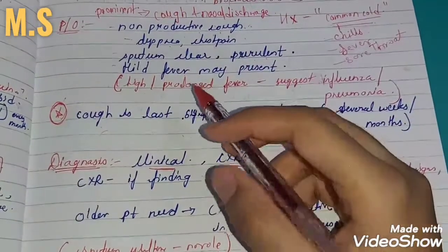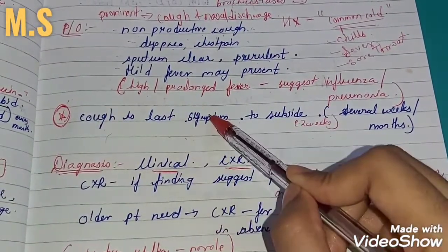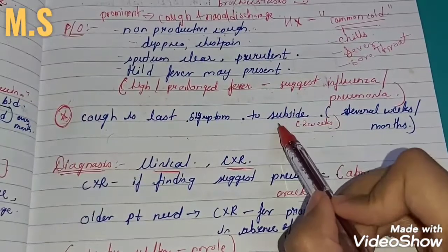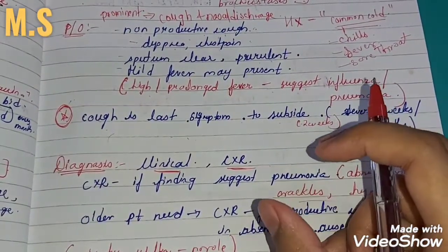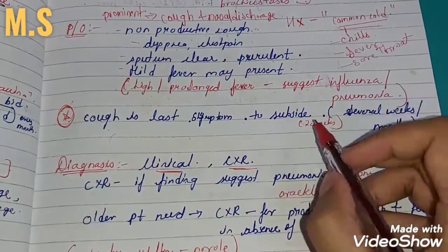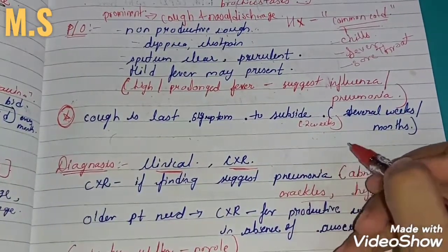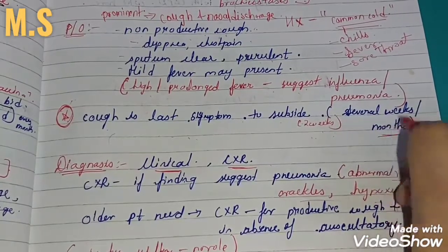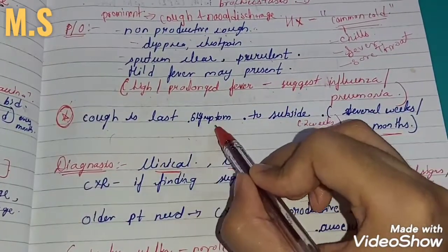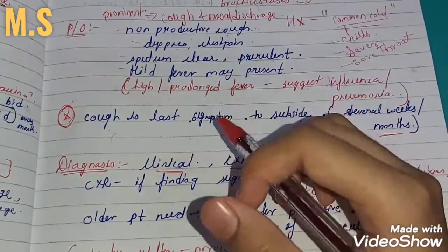So just remember, in acute bronchitis, cough will be the last symptom to subside. It will take a longer time for the cough to clearly go away. It will take 2 weeks or maybe more than 3 weeks. It varies from patient to patient, and it may take months too. So the cough is the last symptom to subside. So in acute bronchitis, cough takes a longer time.